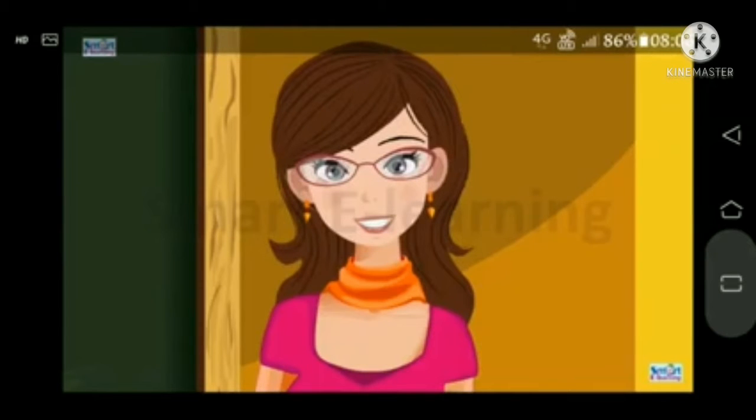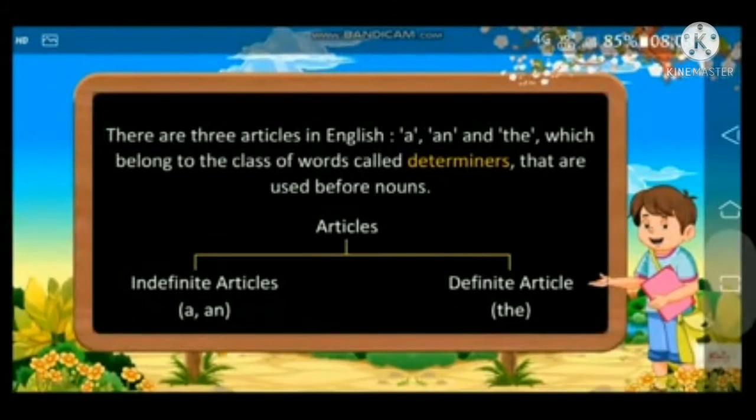Today we will go through the chapter on articles. There are three articles in English: a, an, and the, which belong to the class of words and are used before nouns. See, articles are indefinite and definite. In indefinite there are a and an, and in definite there is the.